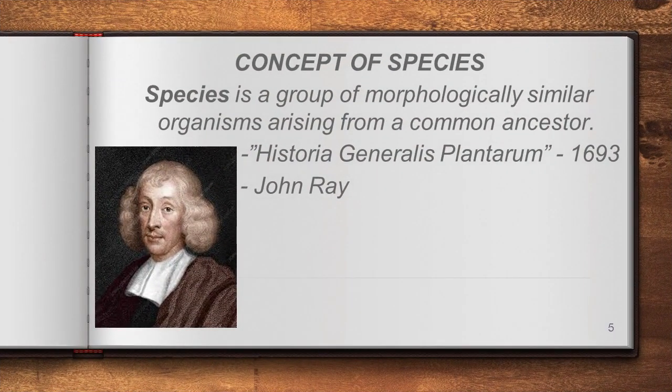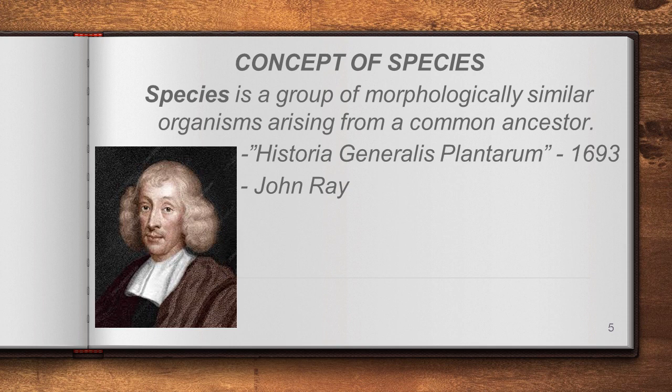Concept of species. We said in the last class that species is the basic unit for classification. One example we discussed was the classification of human beings, where at the last level, the basic one, is given as species. Scientists have given their own terms for species. Let us see the first one.